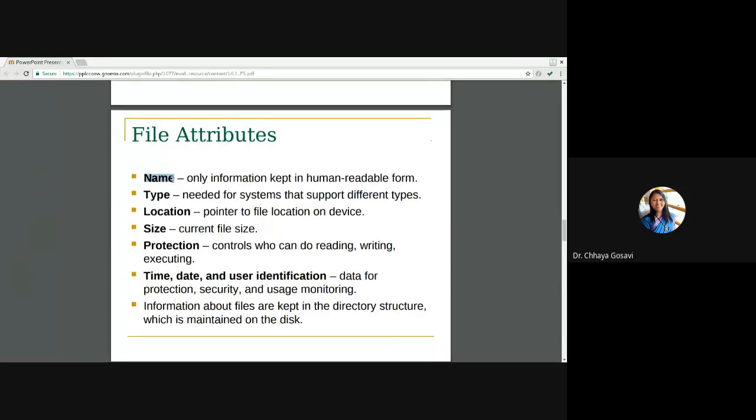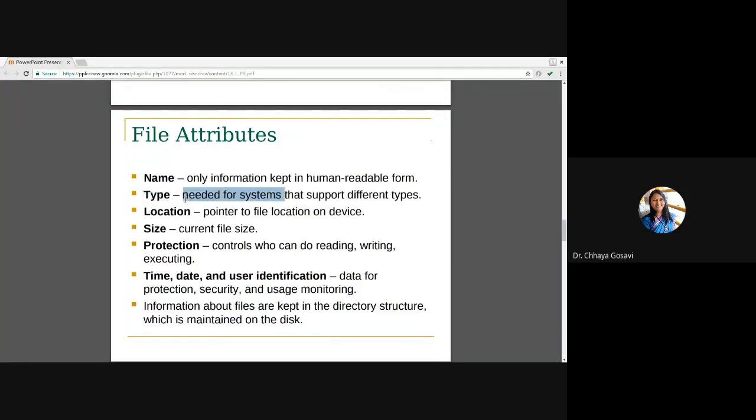If you take any file from your system, go to the home directory, check any file, right click and say properties. You can get the name of the file, which is in human readable form. You cannot give a name like X, Y, Z or any funny characters. The name should be in human readable form. Then the type is decided by the extension, whether it is a doc file, music file, video file, audio file, etc.